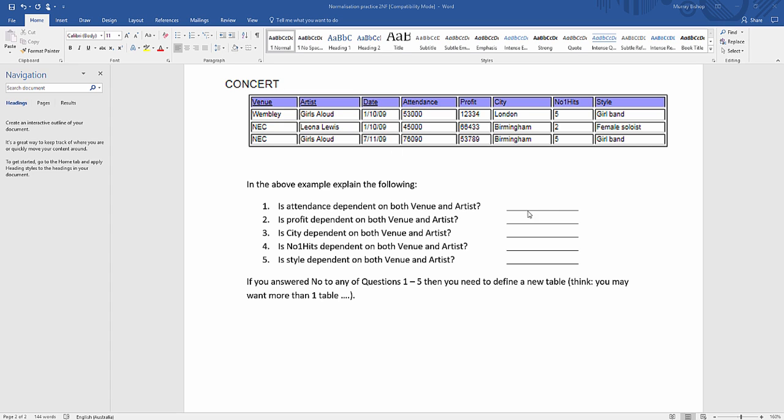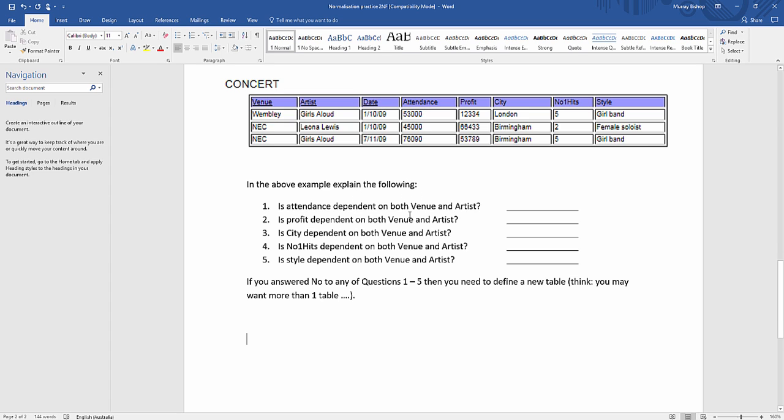So we've got some questions to ask ourselves as we go through, to help us detect whether each attribute is dependent on the concatenated primary key, or the combined primary key. So let's take a look.